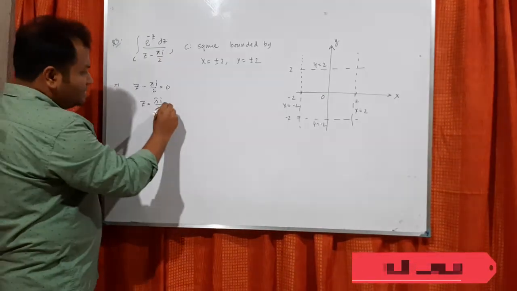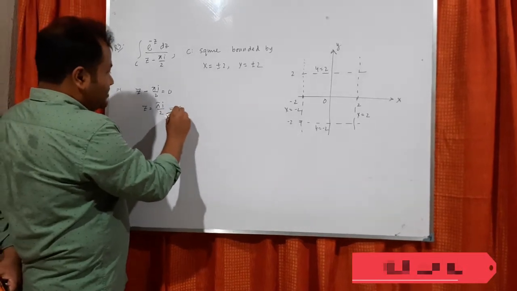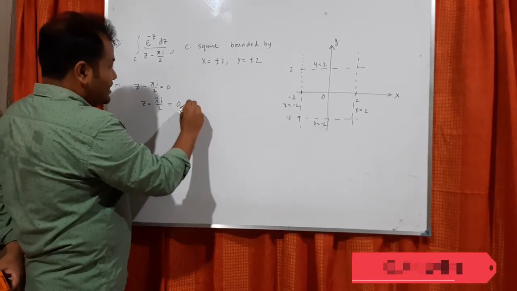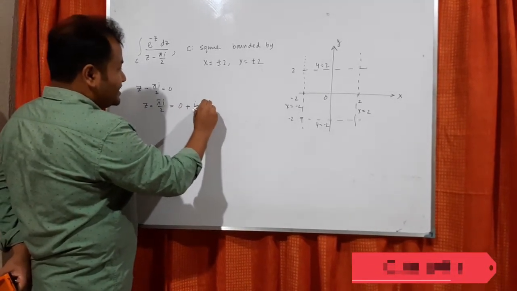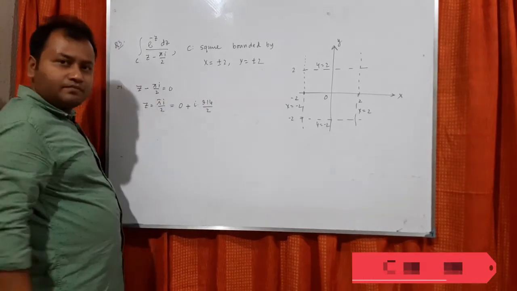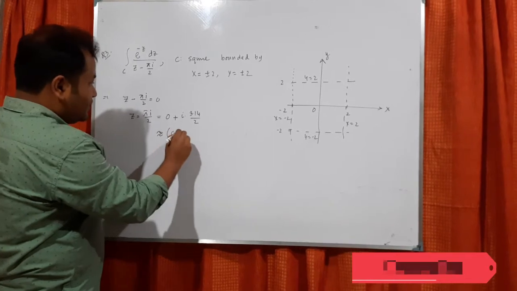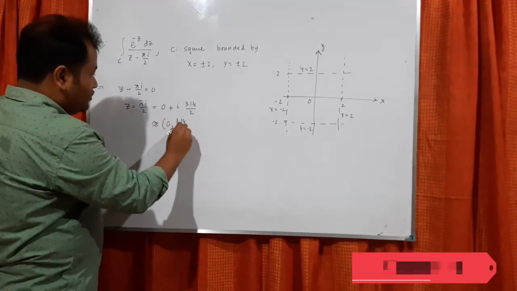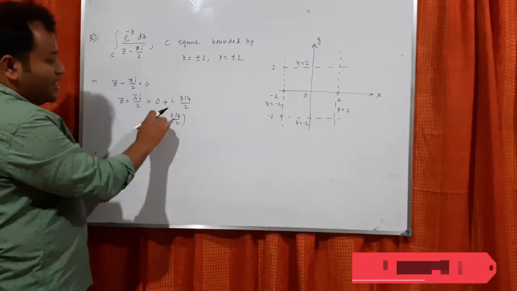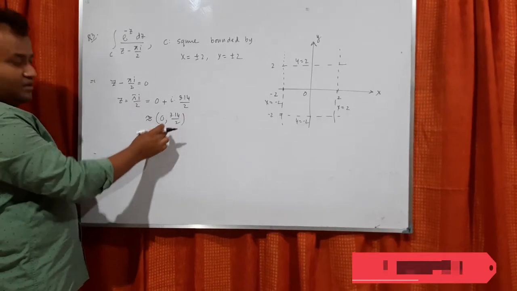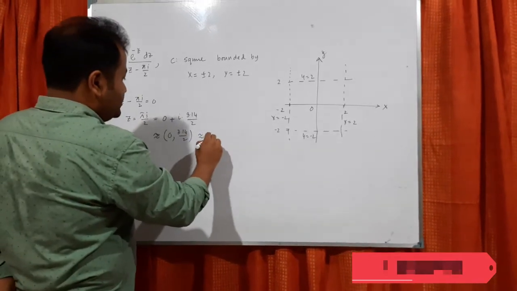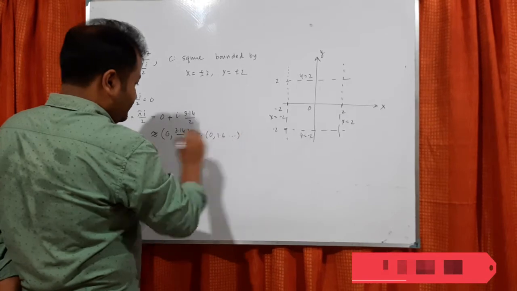By the way, what is this point? This can be written 0 plus I, pi means I can say 3.14 by 2. So that is the point in 2 dimension 0 comma 3.14 by 2, so this is 1.6 something, so this is roughly 0, 1.6 something.